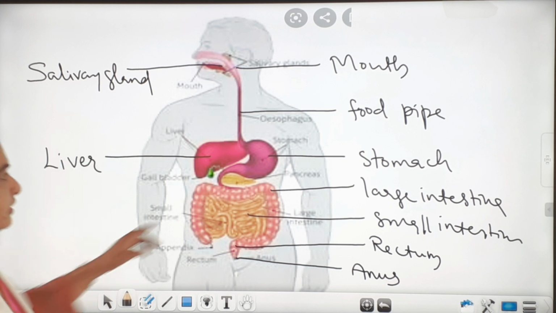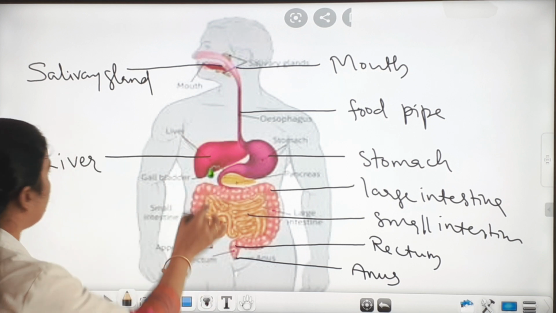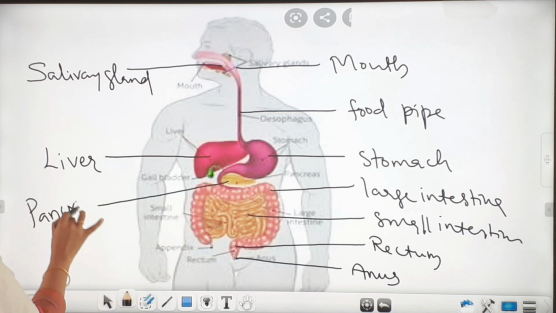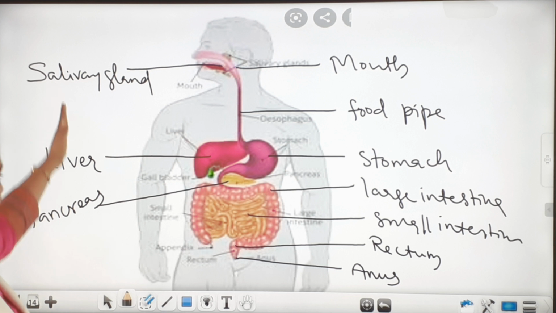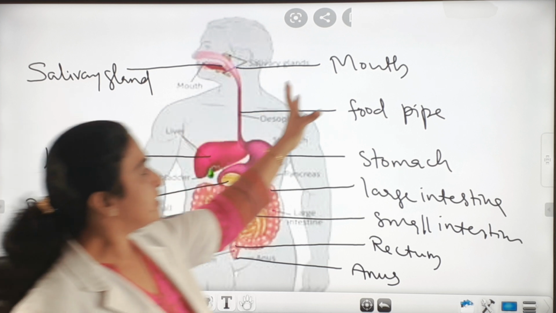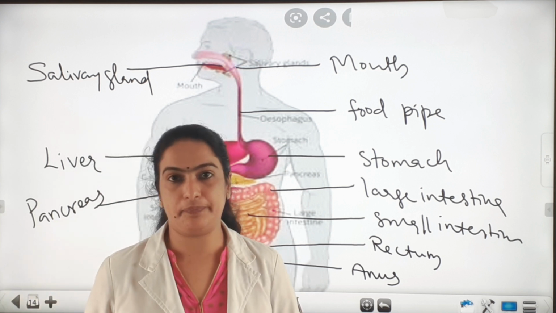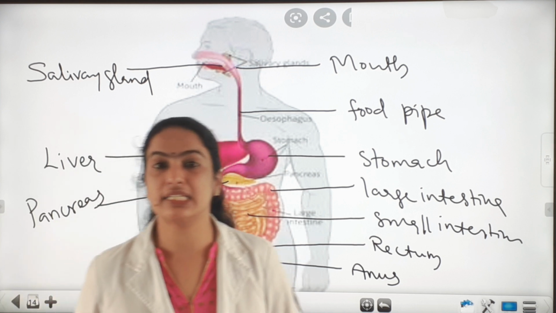Liver. And the third gland, you can see a yellow color gland, this is pancreas. Is it clear? These digestive glands and these organs together form the digestive system. Is it clear about the digestive system?